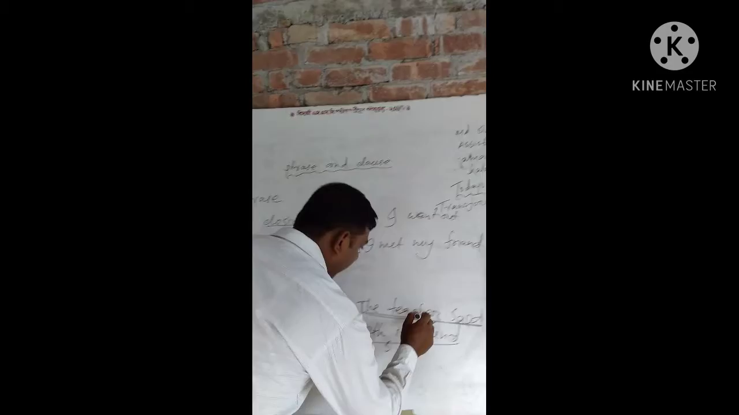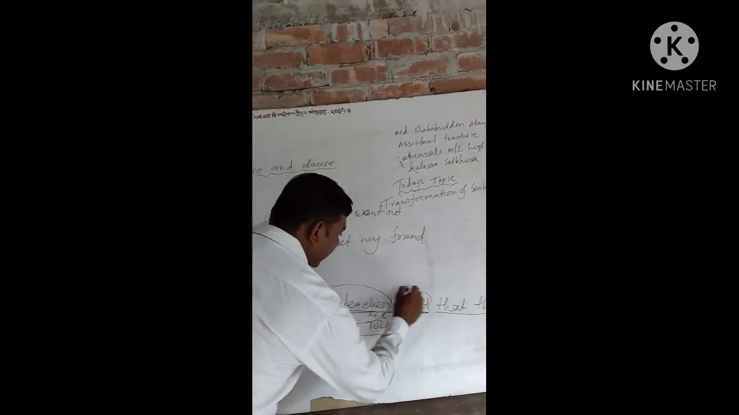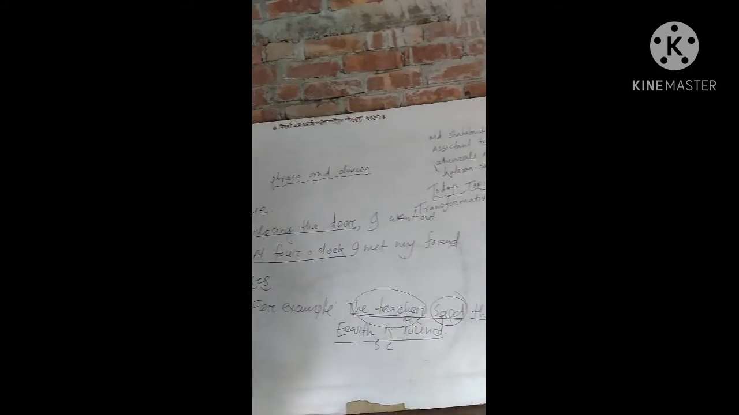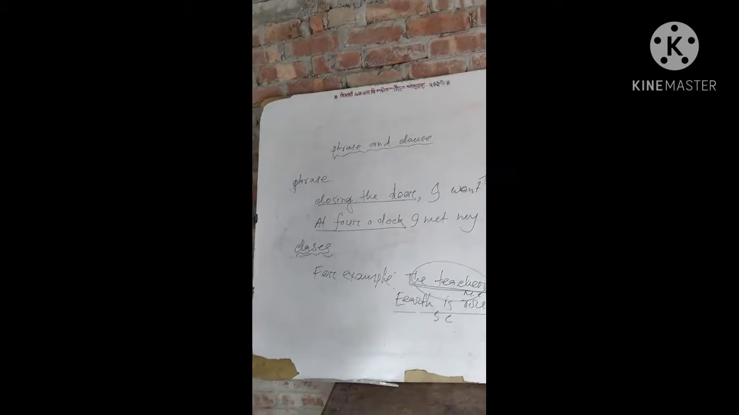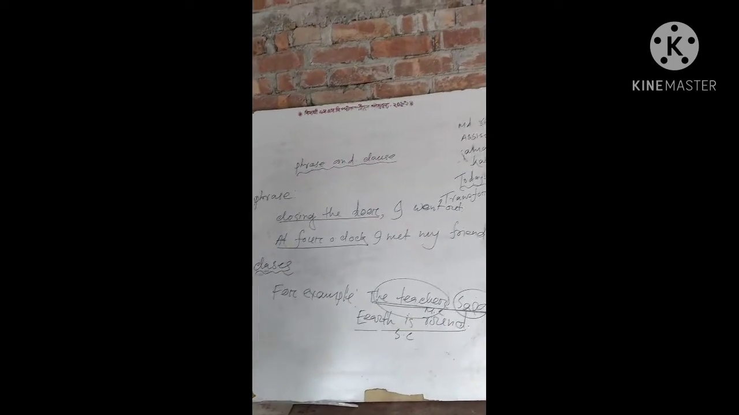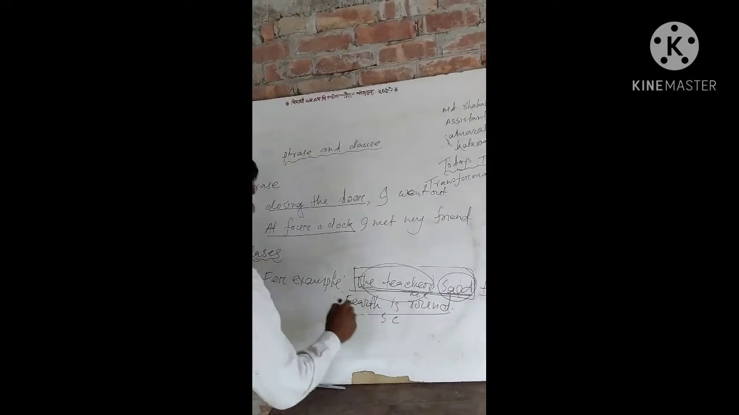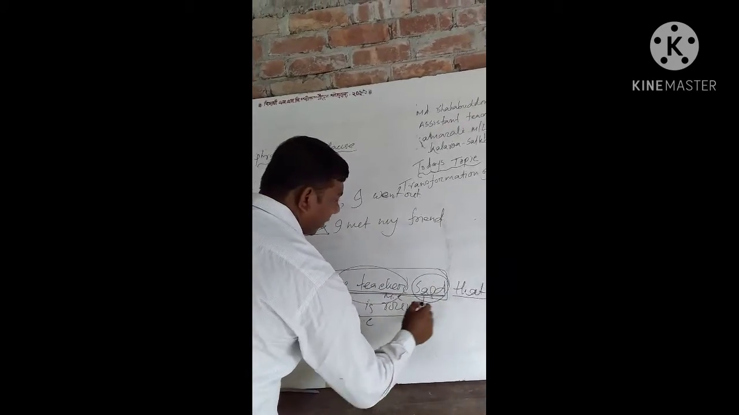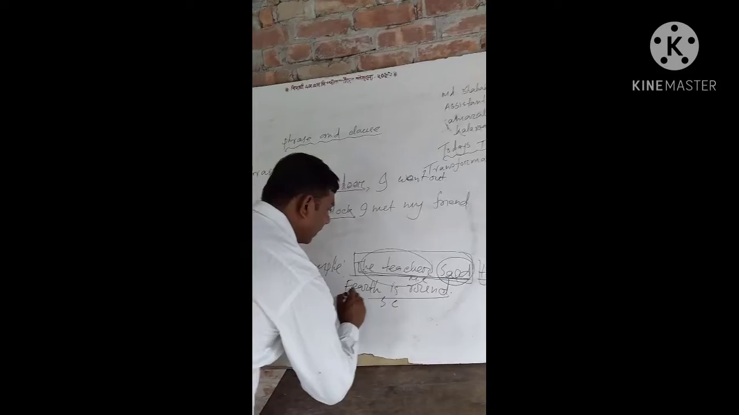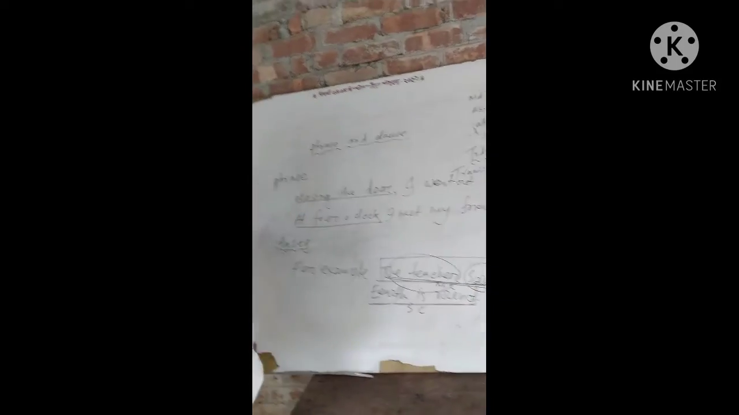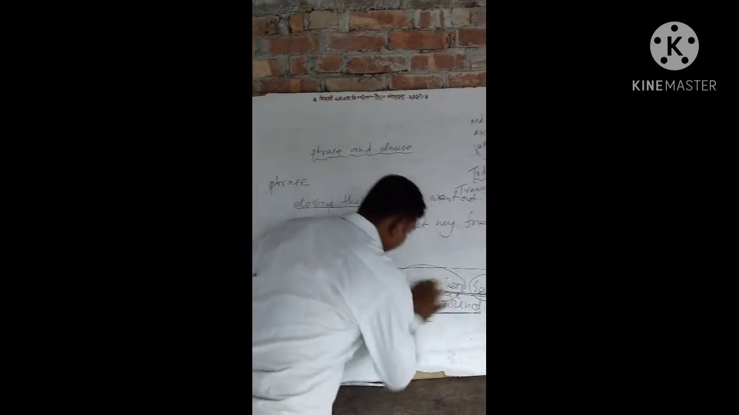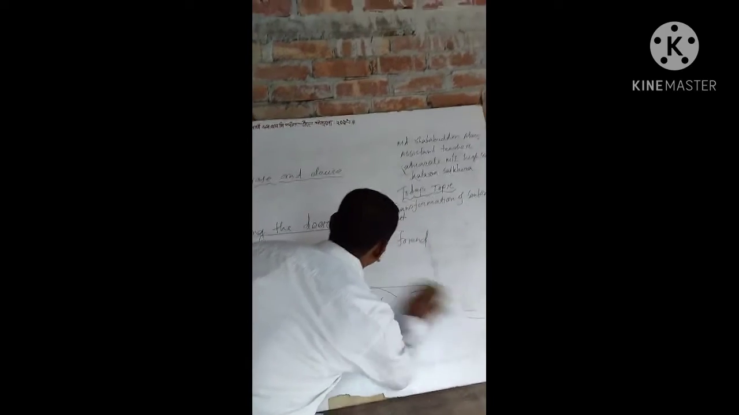Because the teacher is a subject and said is a verb, a clause is a part of a sentence. Here are two clauses: the teacher said, the main clause, and that the earth is round, the subordinate clause. Now I clean the board.